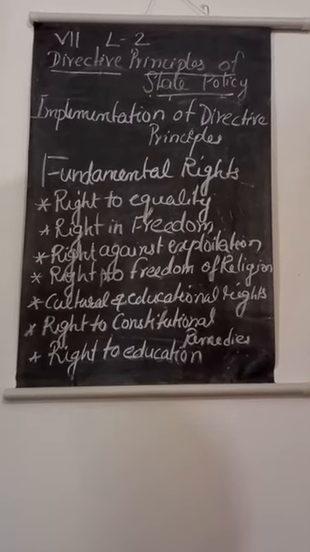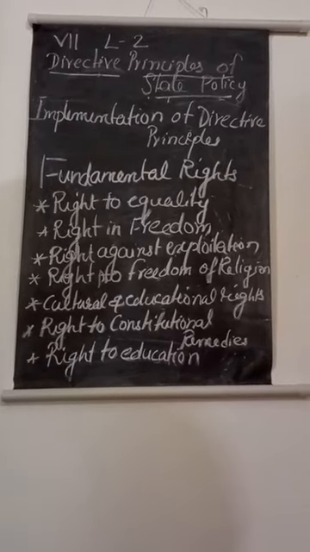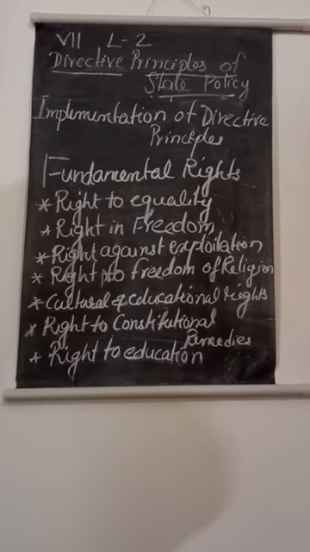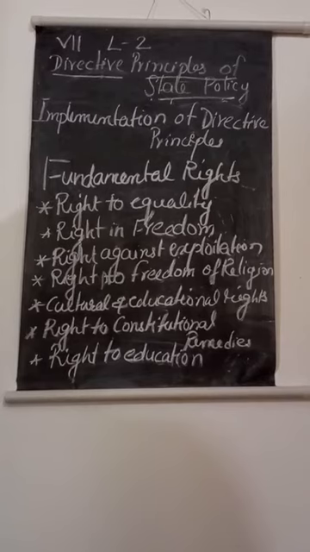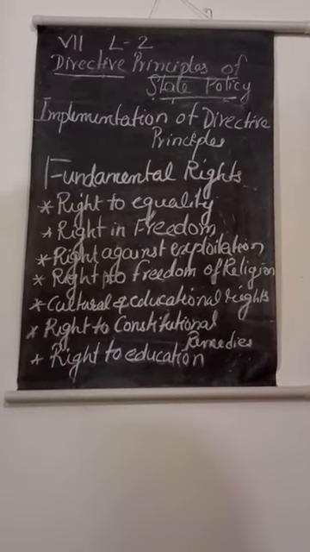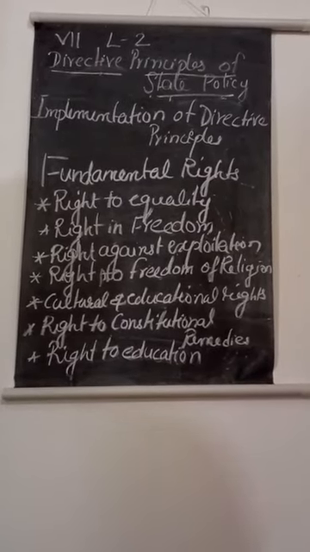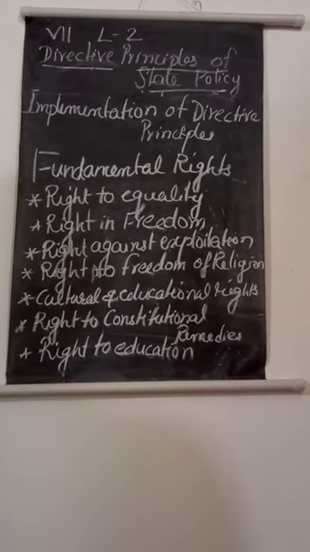Most of the state governments have government and aided schools where children up to 14 years of age are provided with free and compulsory education. Remember, only from government and aided schools. We know that free and compulsory education is one of the points we studied in the Gandhian principles. And untouchability has been abolished and its practice in any form is a punishable offence.